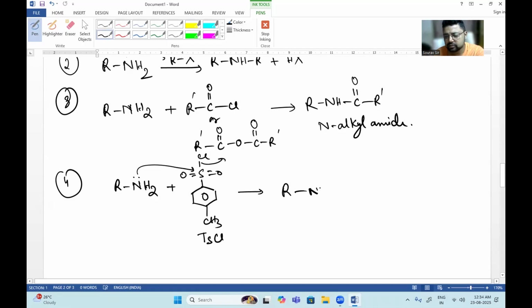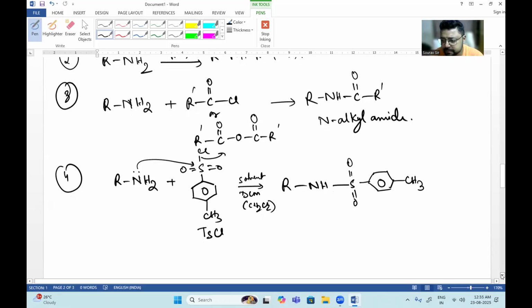These reactions are carried out in DCM medium, which means the solvent used here is DCM, dichloromethane, CH2Cl2. So you will get RNH S double bond O, CH3. So this is what you will get. This is also used for separation, meaning the distinction between 1 degree, 2 degree and 3 degree amines. I will come to it in just a little bit.